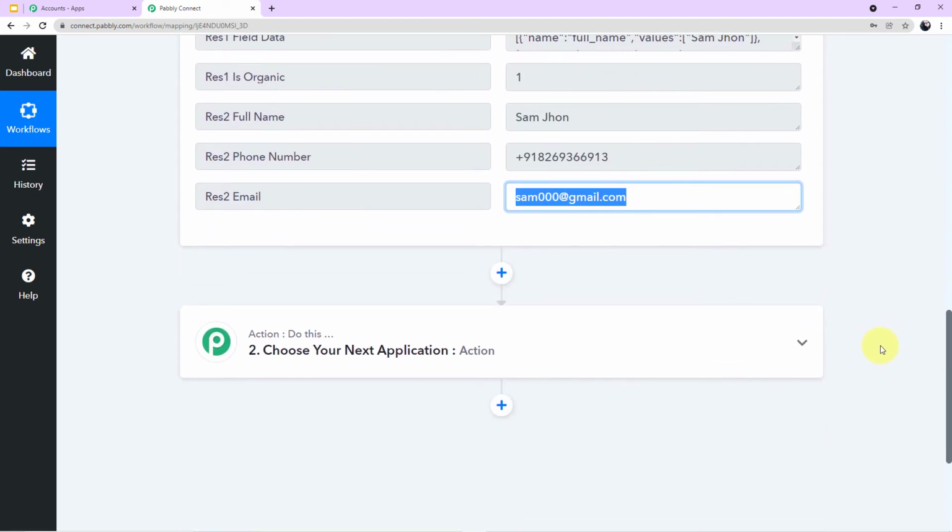Now we will jump to our next and final step, which is integration of 360 dialog. Why are we using 360 dialog here, guys? Because WhatsApp does not allow you to send messages directly. For that we have to use another software, that is the official API of WhatsApp, which is 360 dialog.